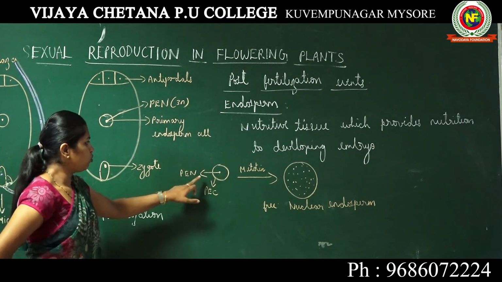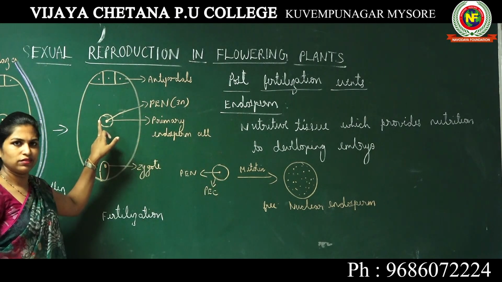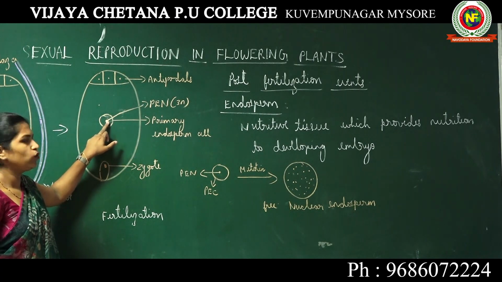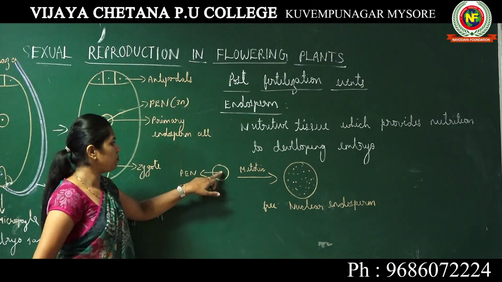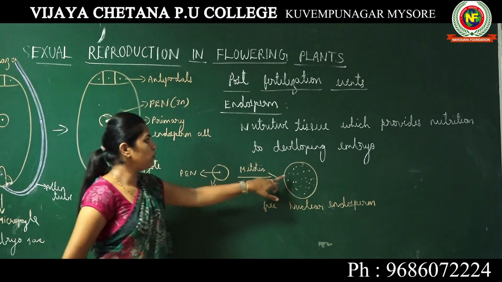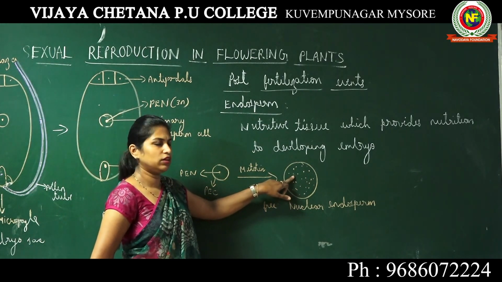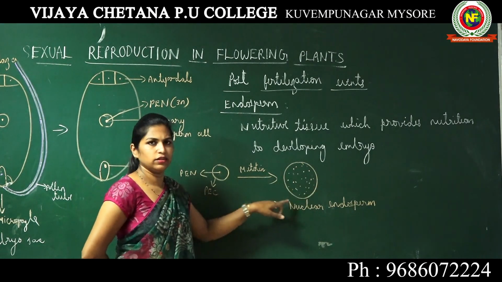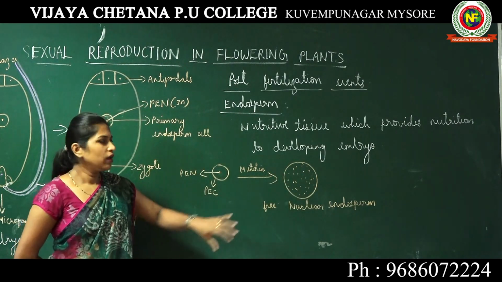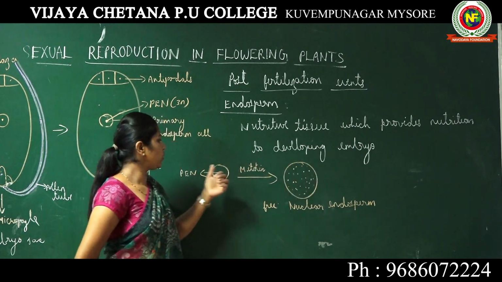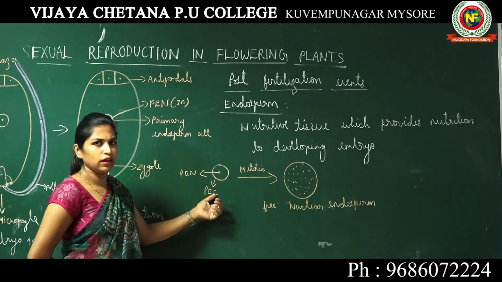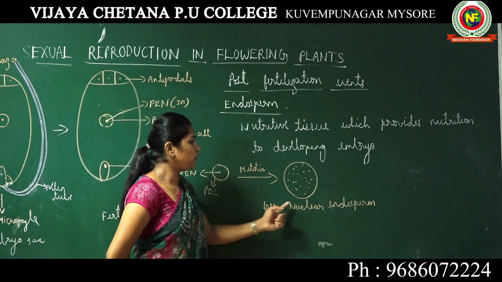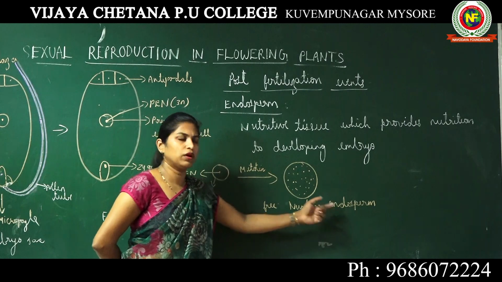The primary endosperm cell, which was present here in the center of the embryo sac, undergoes multiple nuclear divisions, where the primary endosperm nucleus undergoes multiple mitotic divisions and forms many nuclei inside one cell. At this condition, we call this no more a primary endosperm cell. It will be considered as free nuclear endosperm.